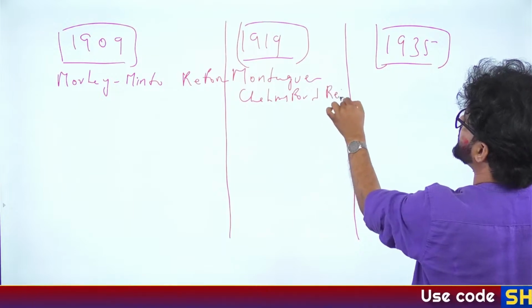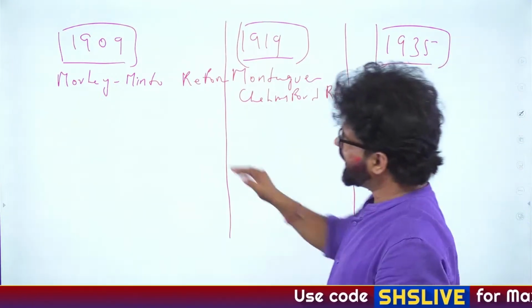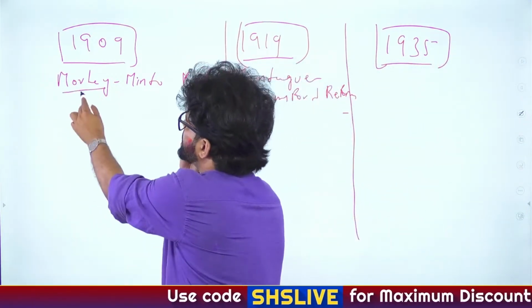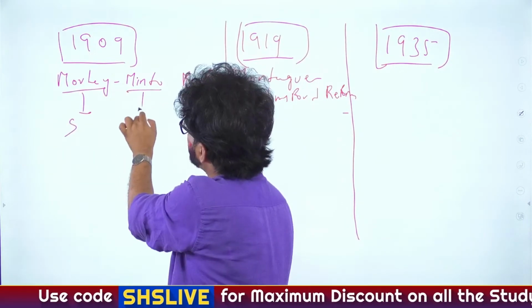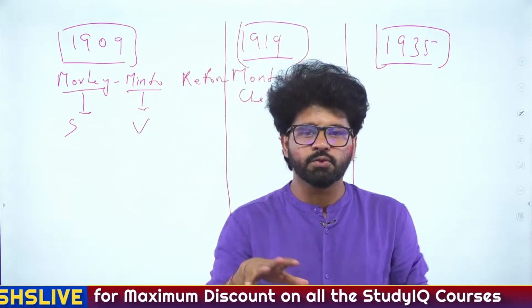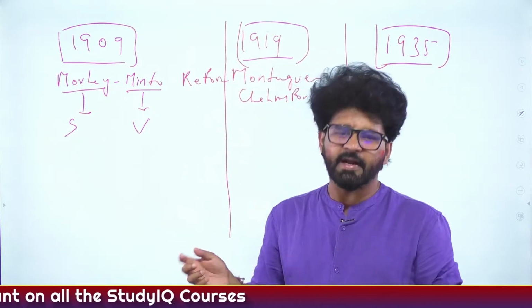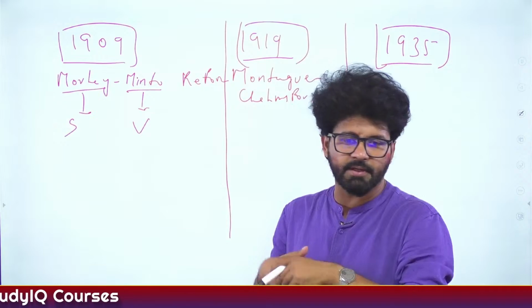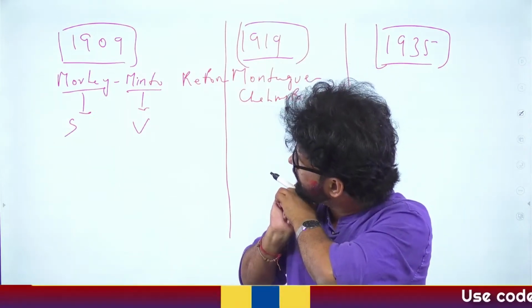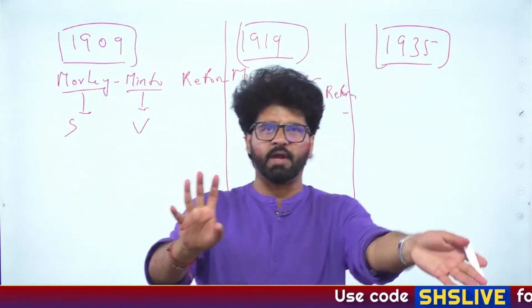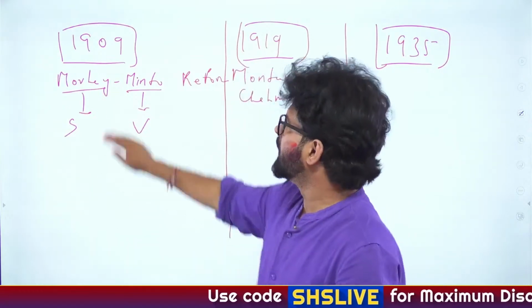The first name belongs to the Secretary of State. That will also help you in understanding. So the first name is the Secretary of State. The second name is the Viceroy. This way, you can even solve other questions related to 1919. So this way you will also remember who the Secretary of State for India was around 1909: Lord Morley.